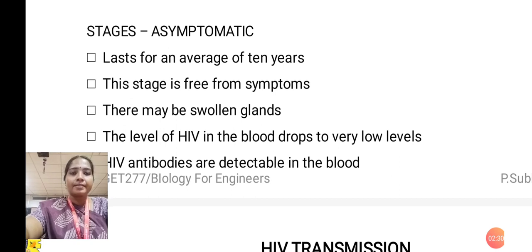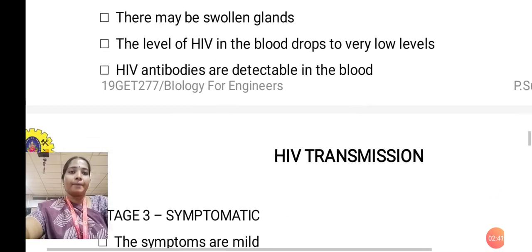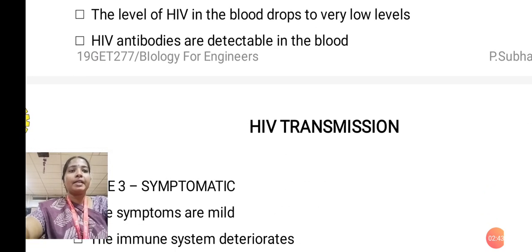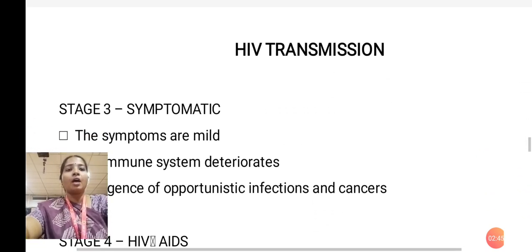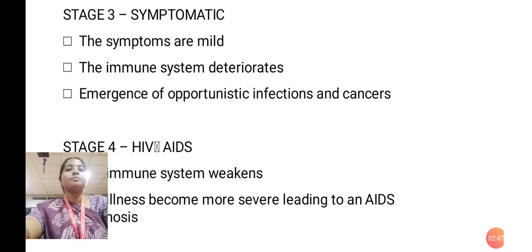There may be swollen glands. The level of HIV in the blood drops to very low levels. HIV antibodies are detectable in the blood only. Then stage 3, that is symptomatic. The symptoms are very mild.